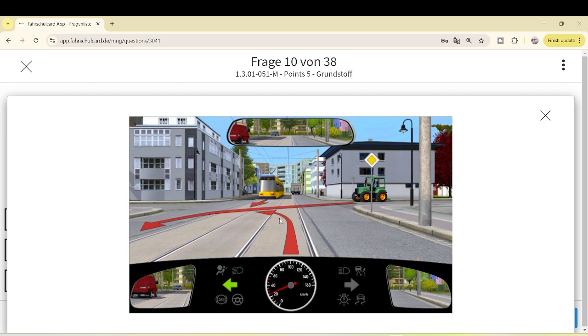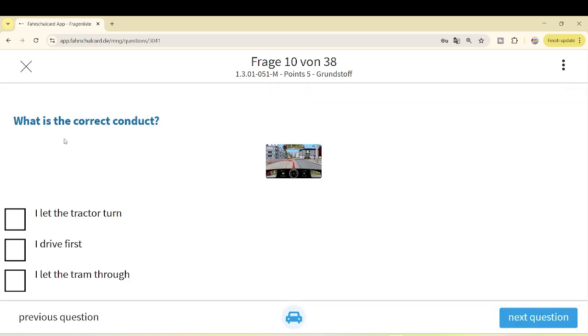That means you are taking a left turn here, you are on the priority road, that's fine, you have the highest priority over this green tractor. But whenever you are taking a left turn, you have to allow the oncoming traffic first, and only then can you turn. So in this situation, what is the correct conduct?